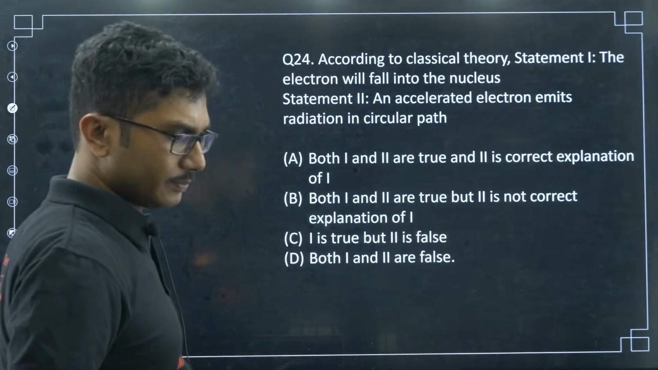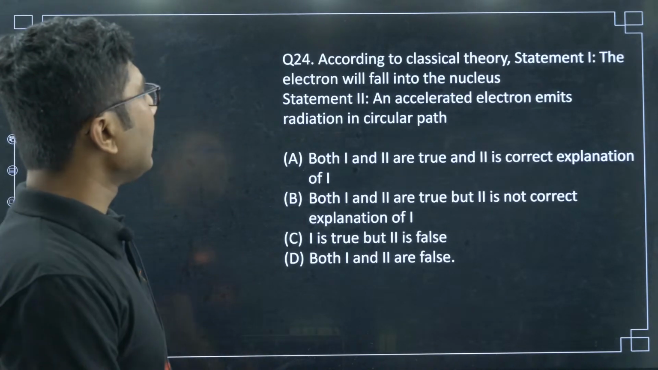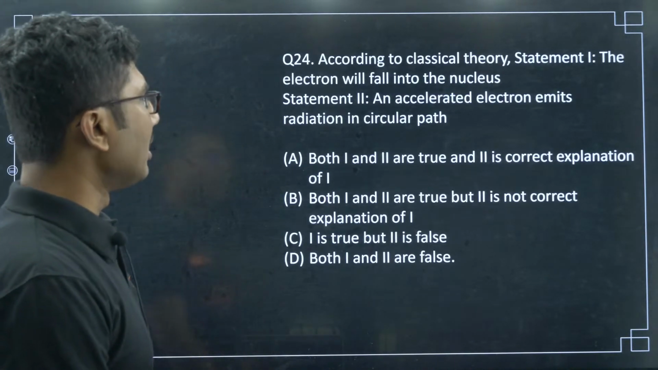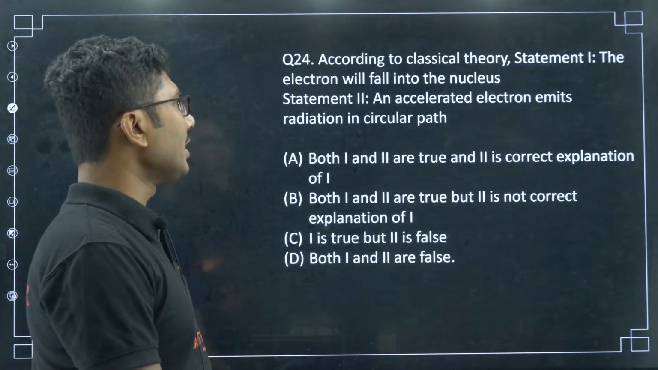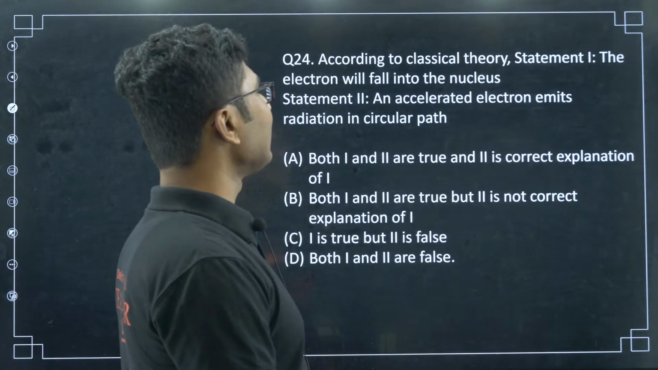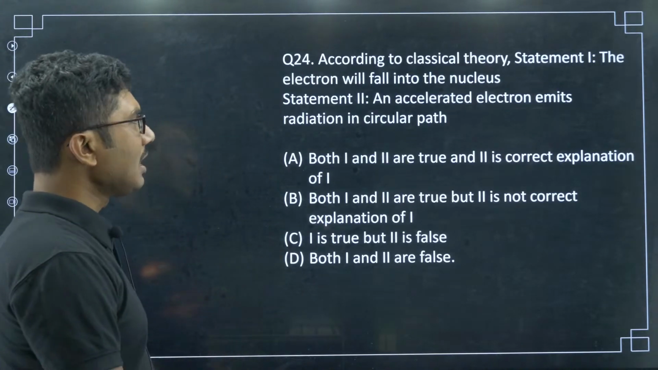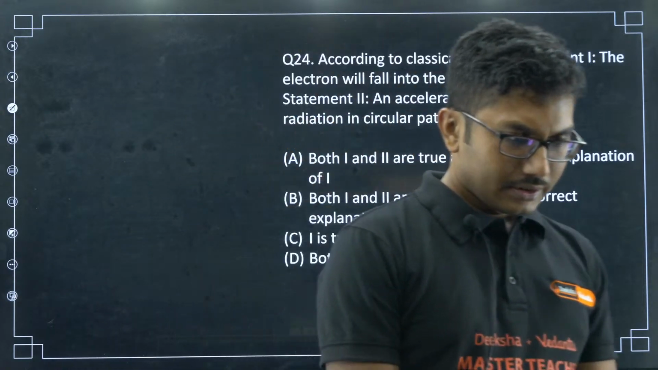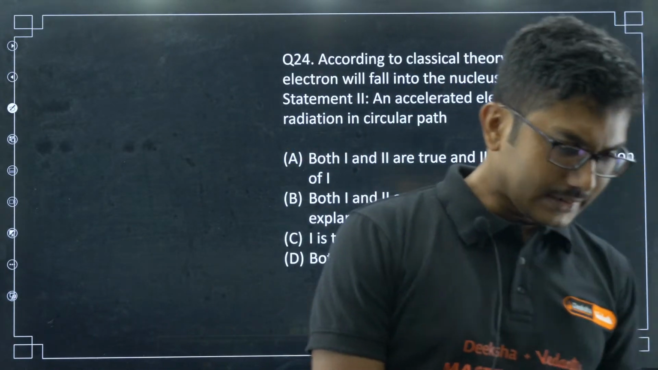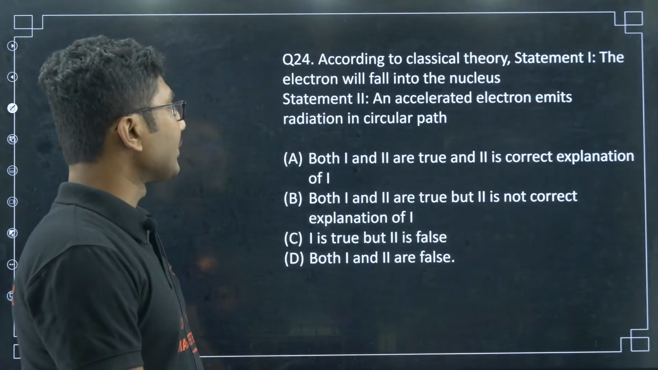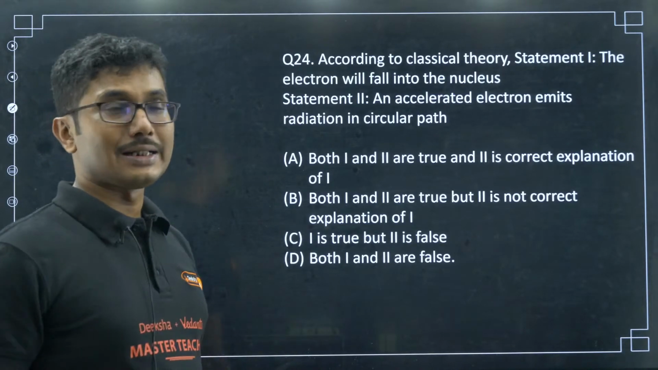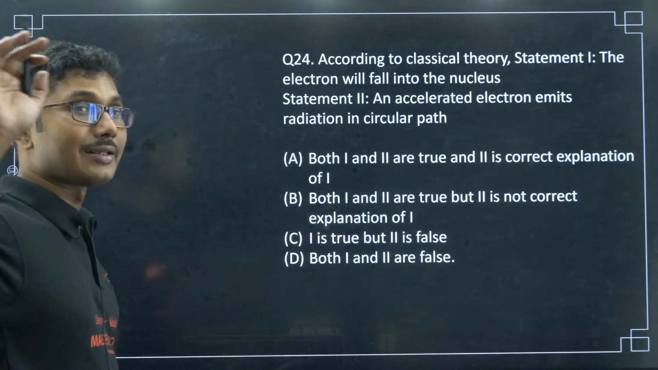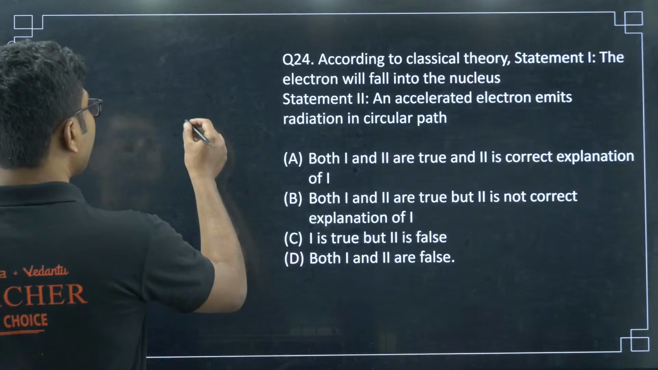Now, 24. According to classical theory, statement 1, the electron will fall into the nucleus. Statement 2, an accelerated electron emits radiation in circular path. Yes, correct. Now, let us see the question. According to classical theory, what was the classical theory? That is the Rutherford model, that the electron will fall into the nucleus.